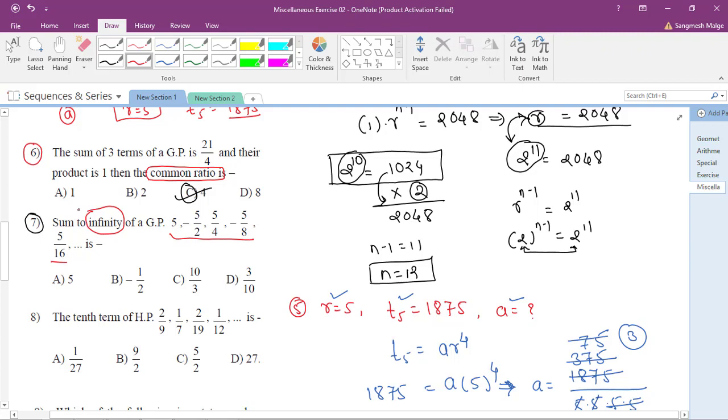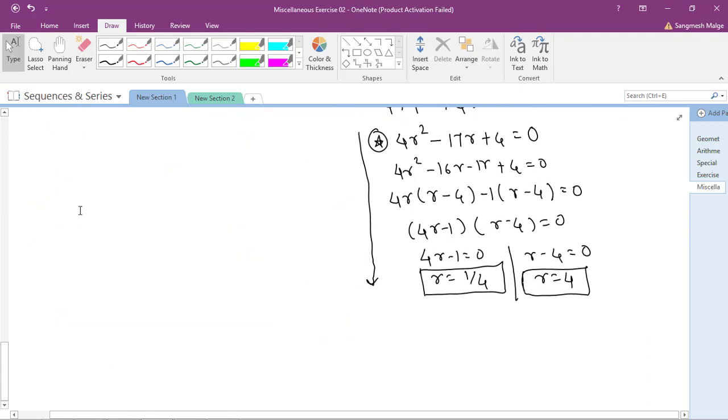Sum to the infinity means what? What is the formula for sum to the infinity? Question number 7 we will solve here. It is not a by r minus 1. For sum to the infinity, the r value should be less than 1 only. If r is less than 1, you have to subtract r from 1. Please remember, S infinity means a by 1 minus r.